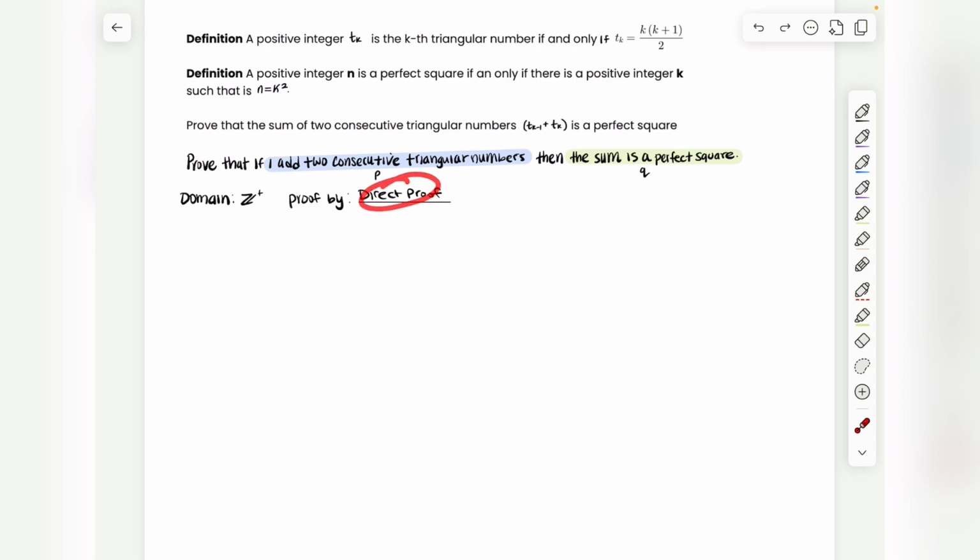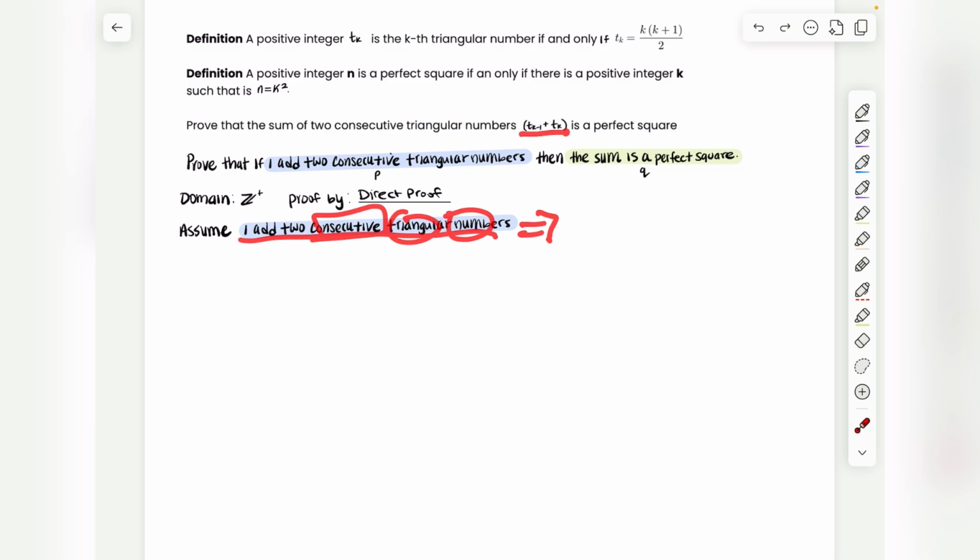So with a direct proof, we assume that P is true. What is P? P is I add two consecutive triangular numbers. So if I'm assuming that I am indeed adding two numbers that are triangular and are next to each other, then what does that imply mathematically? What's the expression for that? Well, they actually give it to us. These are the two triangular numbers that we're adding.